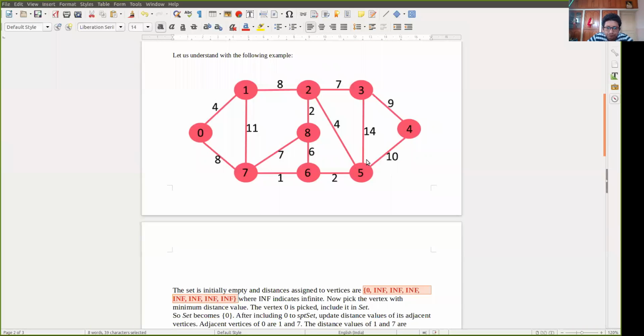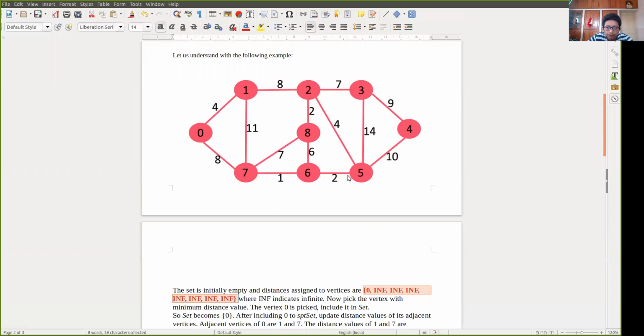Now from 5, we can go to this 2 first, then 10, then 14. So first 4 is not needed because here the path cost is greater than this 0, 1, 2 path. So we will not include that. Now for 4, it will become 8 plus 2 is 10, plus 10 is 20, plus 1 is 21. So 5 to 4 it is 21. Now we can reach 4 in some other alternative path like this: 8 plus 4 is 12, plus 7 is 19, plus 19 is 28. So much greater than 21. So the path will be 21 and 4 will be included.